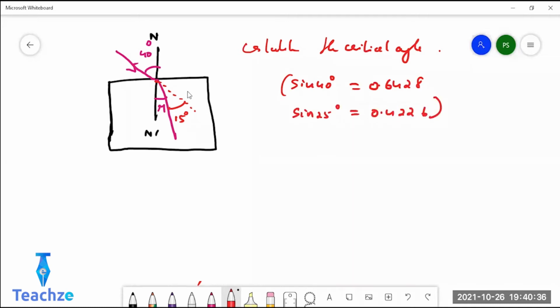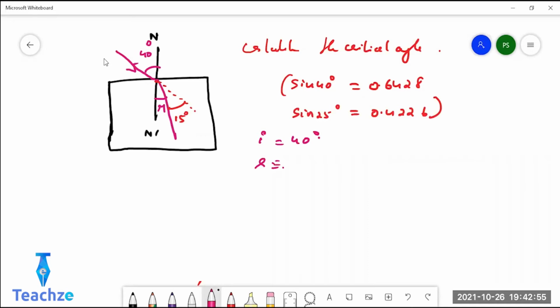So first you can find what is refractive index from the given data, and then you can find the critical angle. 1 by 1.52, sir. Yes, refractive index is 1.5. Very good. So here you can see angle of incidence is 40 degree. What is angle of refraction?